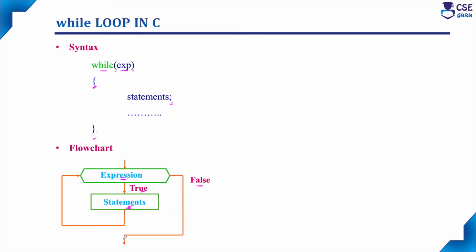Control will transfer out of the body of the loop, and it will execute the next statements in the C code. So this is nothing but the flowchart for the while loop. Up to this point, if we consider all the concepts, it is similar to the for loop only. The difference lies with the syntax only.